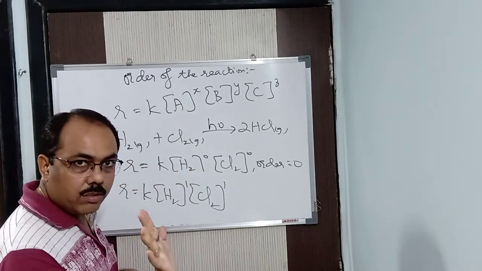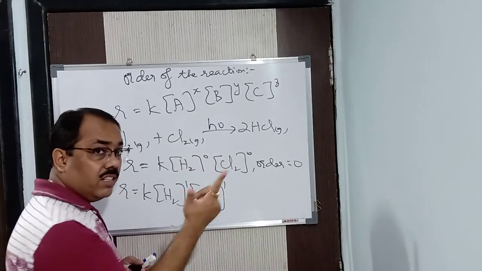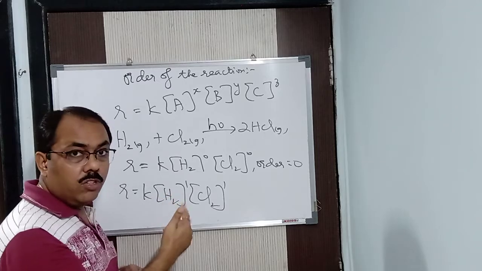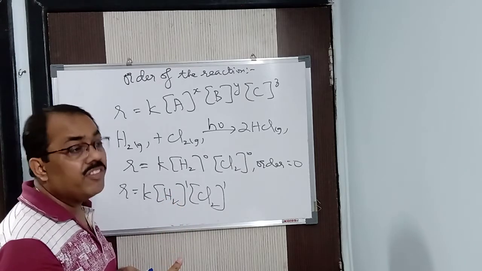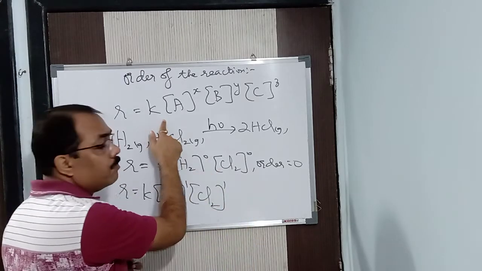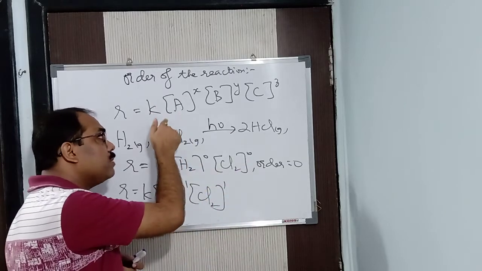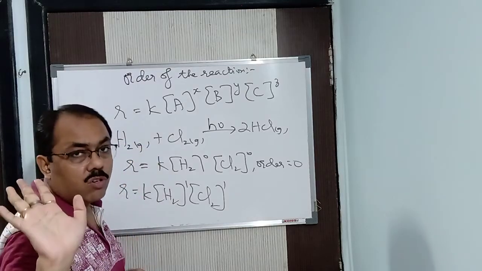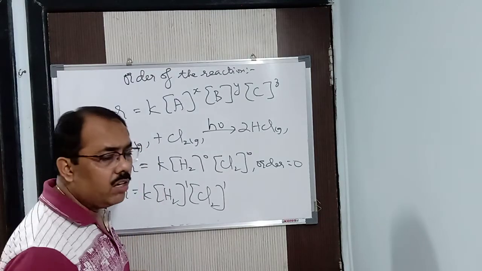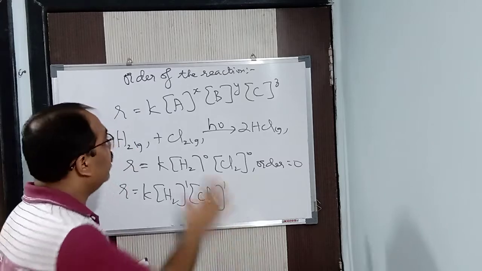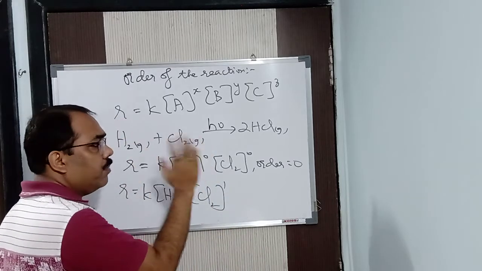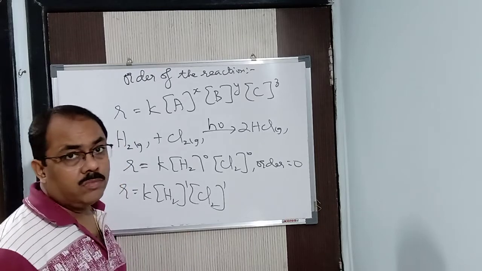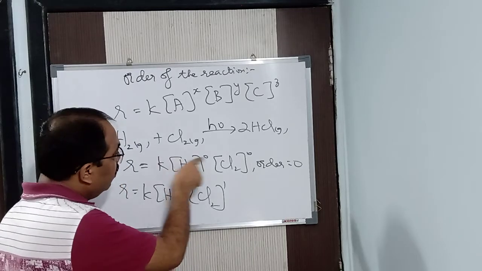Did you get my point here? It may or may not be. For that reason I use the words may or may not be. The value of X may or may not be equal to P. If it is the slow step, if the rate is calculated experimentally, then it is okay. X plus Y plus Z is correct, that is the order of the reaction. But if it is not calculated experimentally, if R is found theoretically, then X plus Y plus Z is not the order of the reaction. In that case, this will be the order.